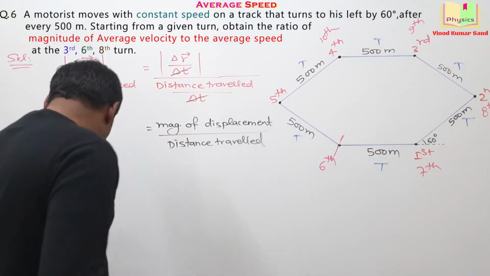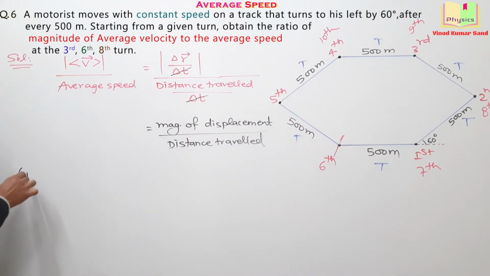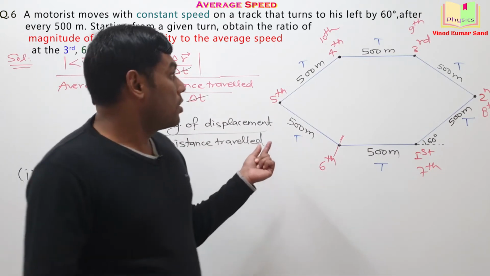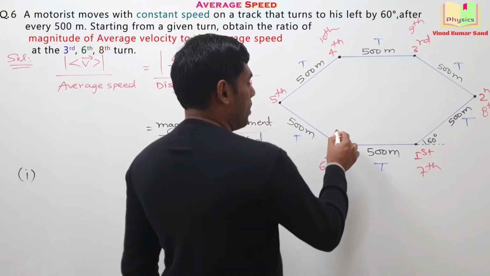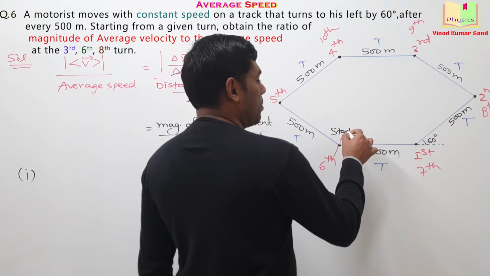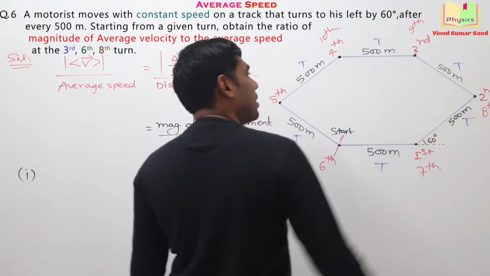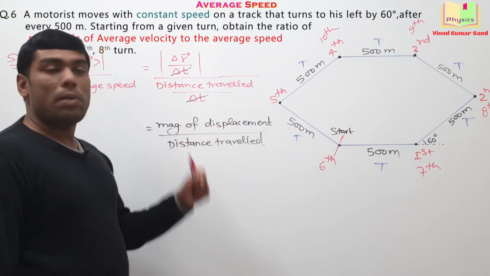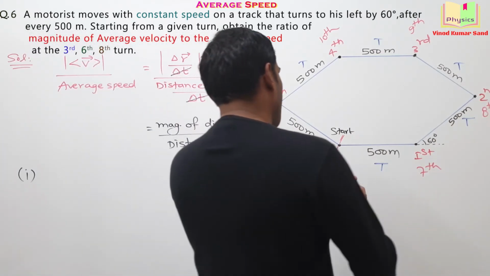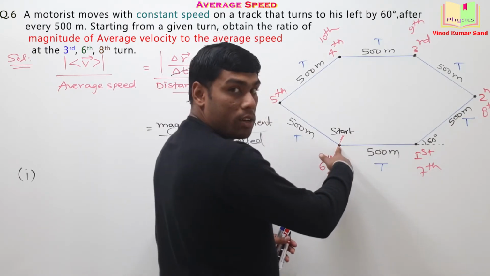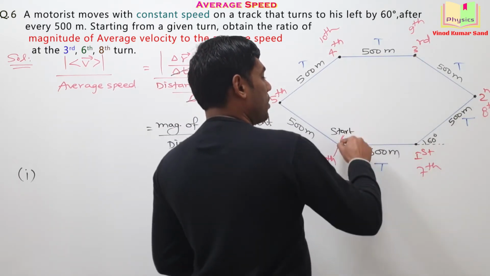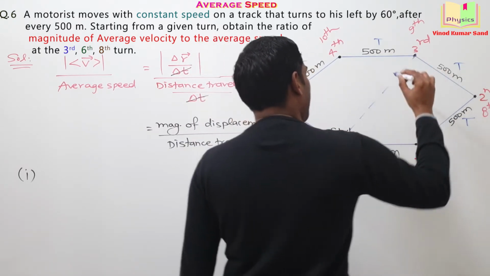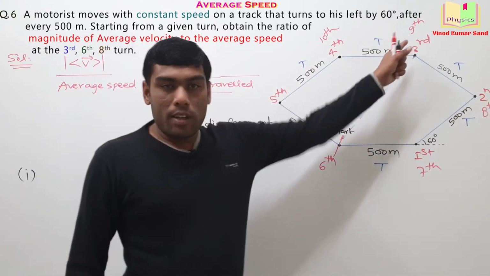First part of the solution is asking us this ratio for the third turn. So third turn starting from here, if we are starting the observation here, then third turn moment is this. Up to here, first we need the magnitude of the displacement. It can easily be obtained. Starting the observation here and then reaching to the third turn, the displacement vector we can easily tell will be directed like this. Getting it?